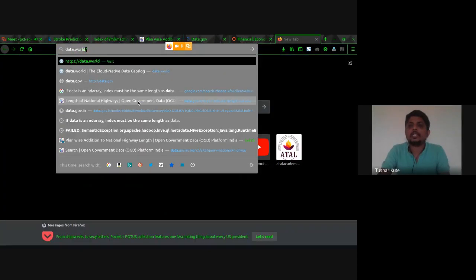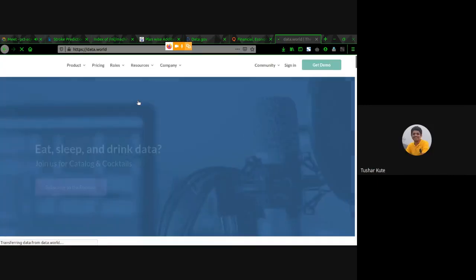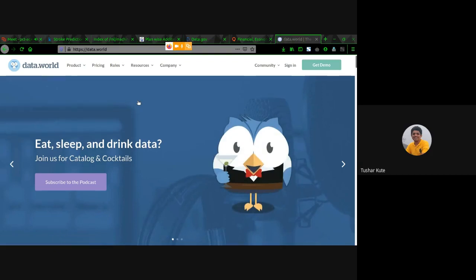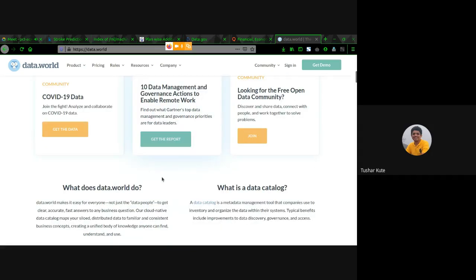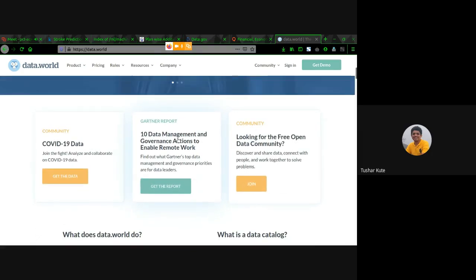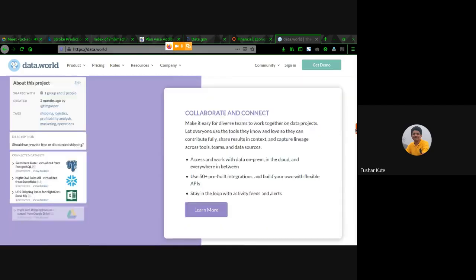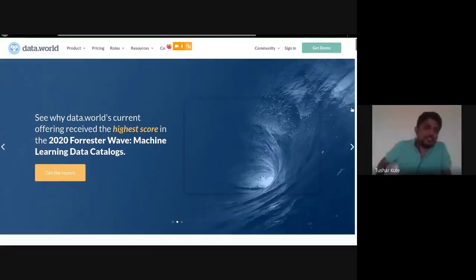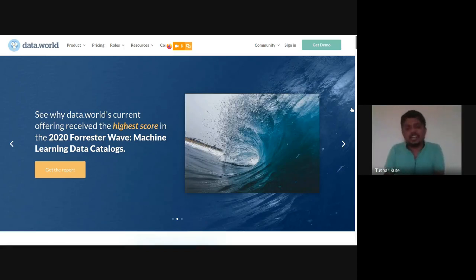data.world. Yes, data.world. Eat, sleep, and drink data. That's their logo, or their motto actually. You can see COVID-19 data is present here, and you can use the analysis of that data here. Here also a sign in or login is required, so you can download data sets directly. They are not selling data actually. Data is available there, and you can also upload it. Machine learning algorithms can be applied, and data analytics and pre-processing tasks can be applied directly on this data.